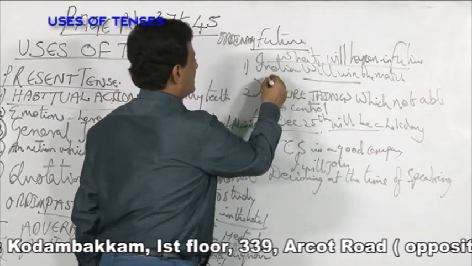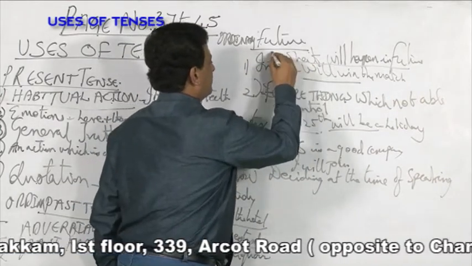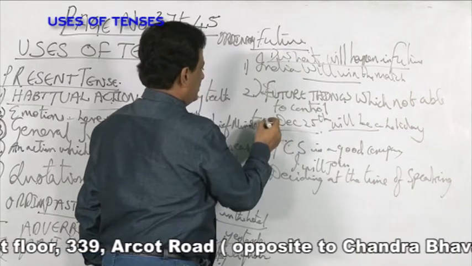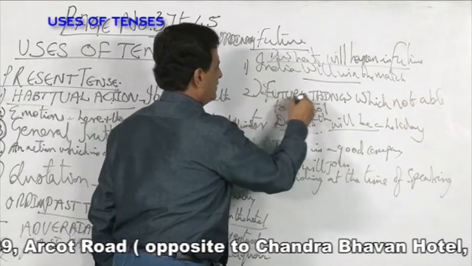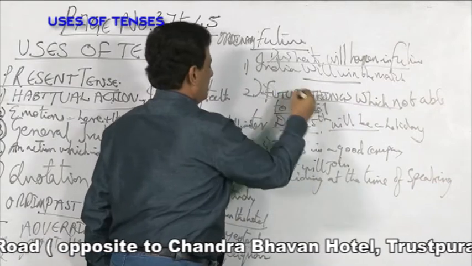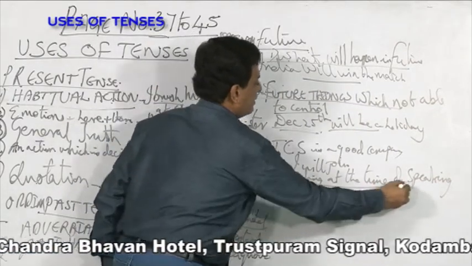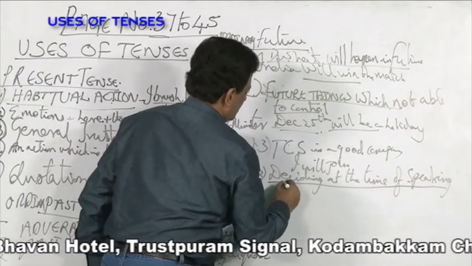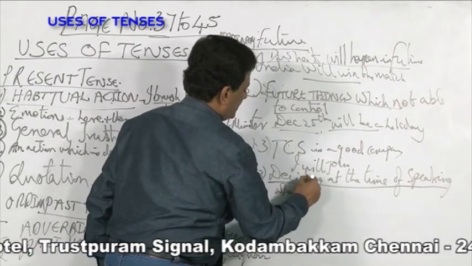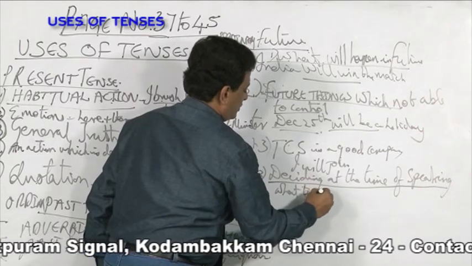So, the first place is what will happen in the future. Number 2 is future things which we cannot control. Third, deciding at the time of speaking what to do. So, future is used in 3 places.